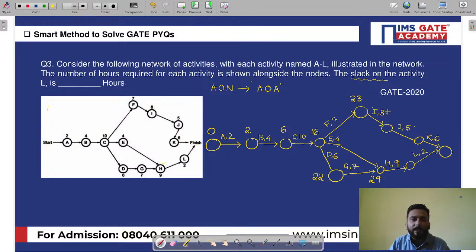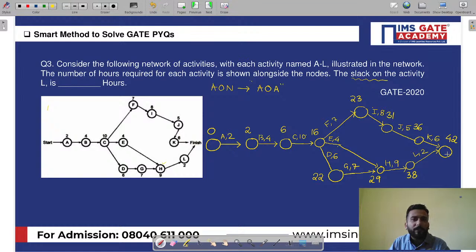Then 23 plus 8, it will be 31. Then it will be 36. And 36 plus 6, it will be 42. Now if I go from below, 29 plus 9 is 38. And 38 plus 2 is 40.